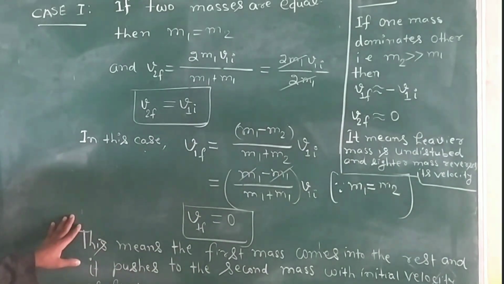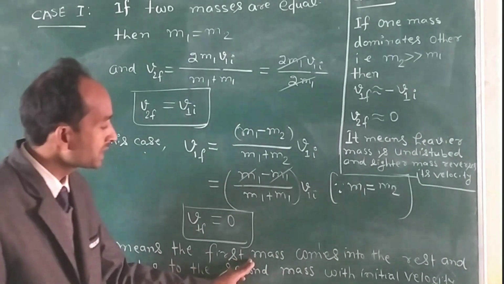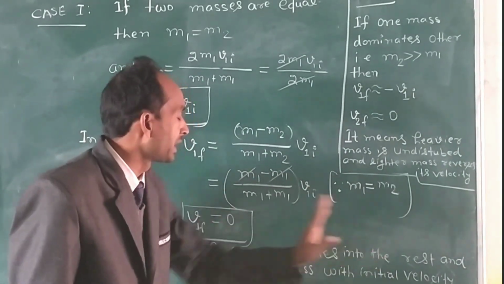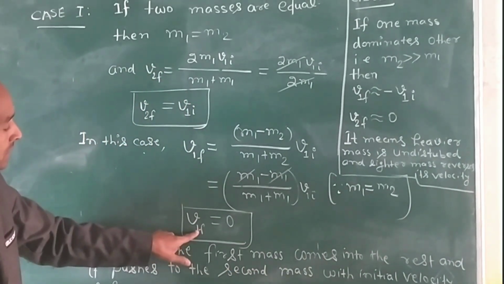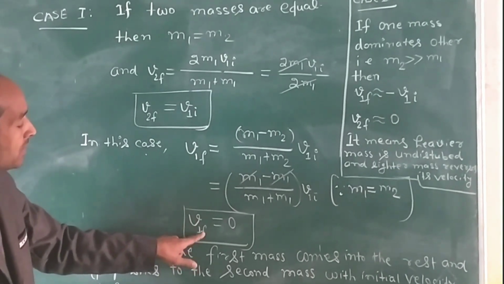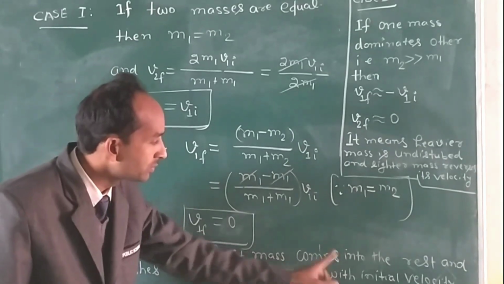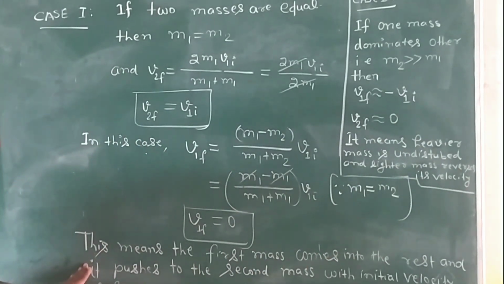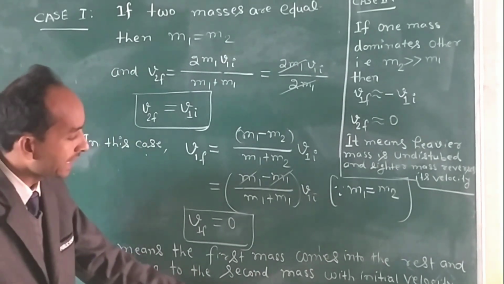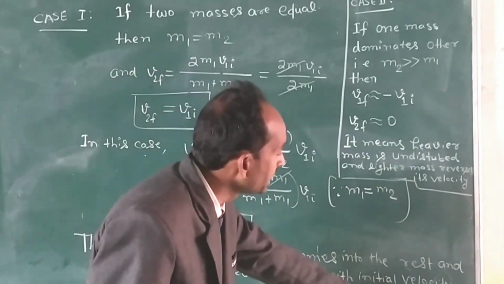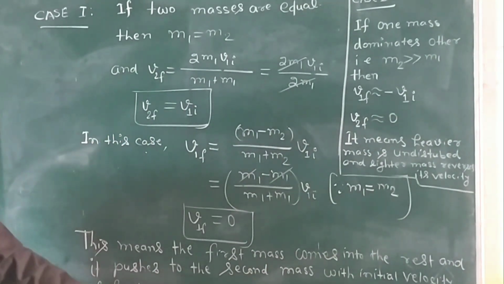So we can say that the first mass comes to rest, because this is the final velocity of the first mass. So the first mass comes to rest and it pushes the second mass with the initial velocity of the first mass.